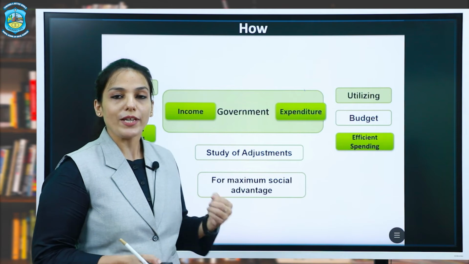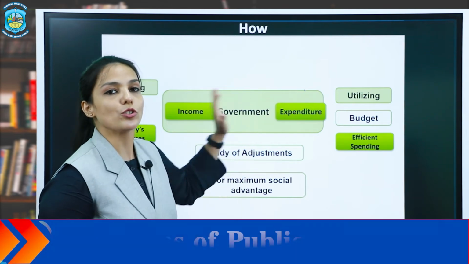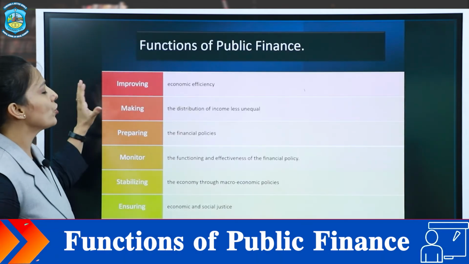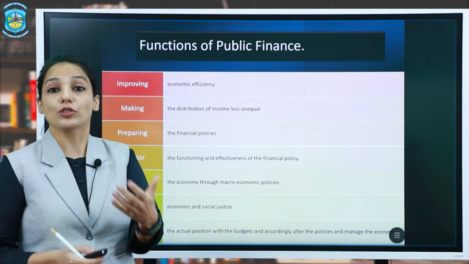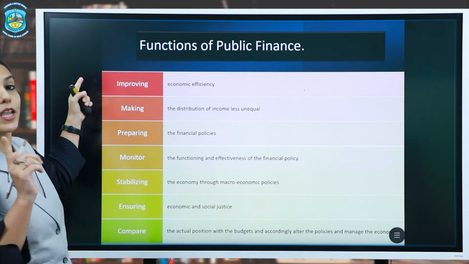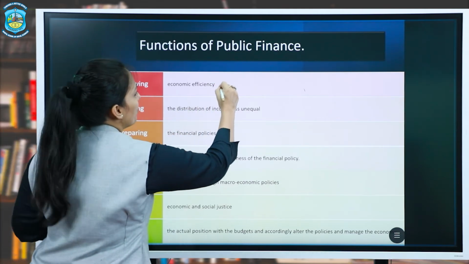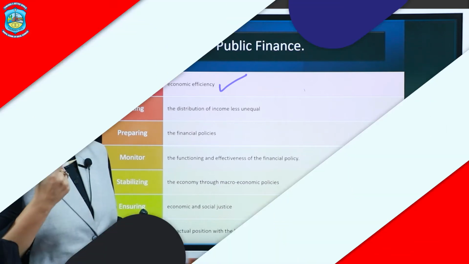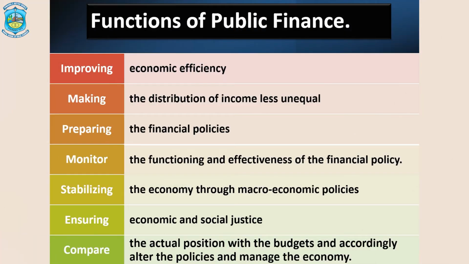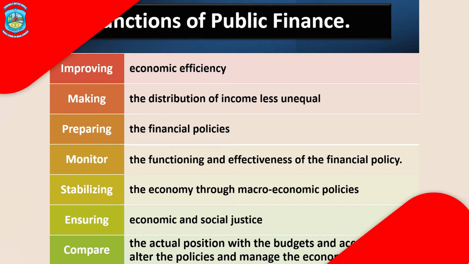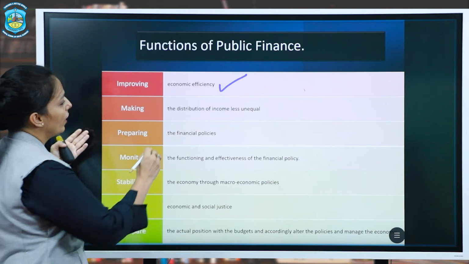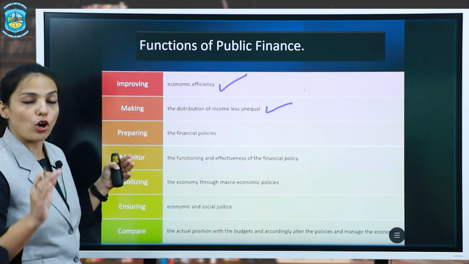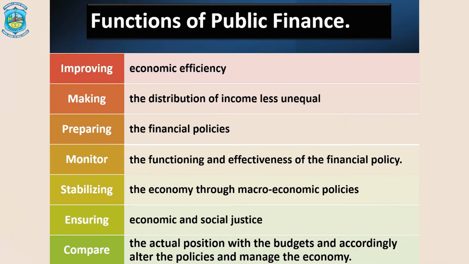From these keywords, we are going to draw the functions of public finance. Okay. So the first function of public finance is, when we are talking about the use of a country's scarce resources, improving economic efficiency. This economic efficiency is affected by the government's expenditure and also by how the government is receiving income through taxes. Okay. Then the second function of public finance is to ensure that the distribution of income is less unequal.